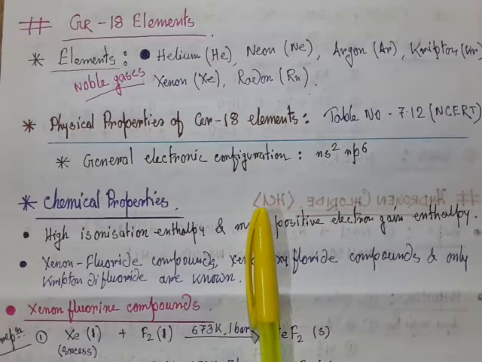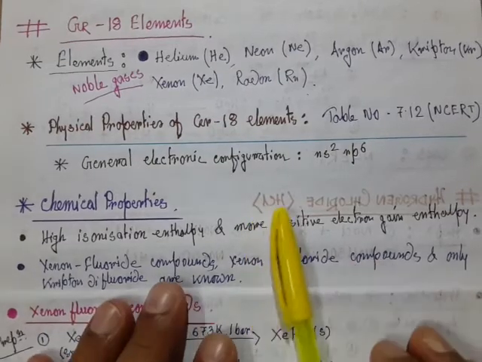After fluorine it is oxygen. So that's why most of the xenon compounds are related with either fluorine or oxygen. It is quite logical. Basically, if we want a product from the reaction between an inert gas and another element, definitely the other element is either fluorine or oxygen.